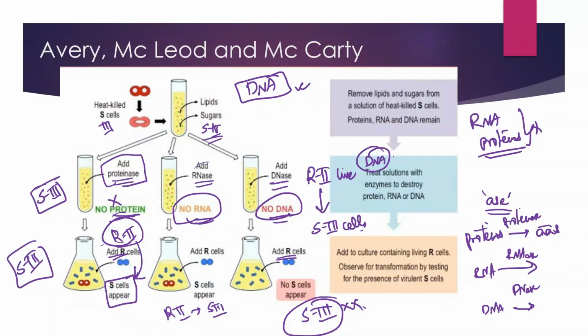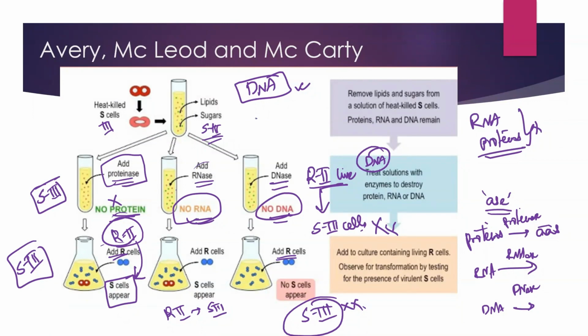The DNA present in the heat-killed S3 cells was completely broken down by the DNase enzyme. As a result, there was no way R2 cells could synthesize the polysaccharide coat. Therefore, they could not recover S3 cells. This experiment proved that DNA is the genetic material. It is actually the transforming principle.